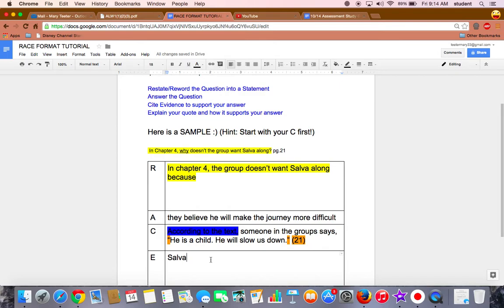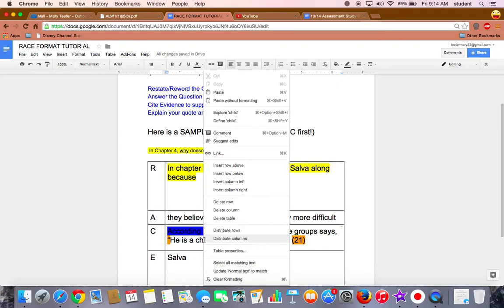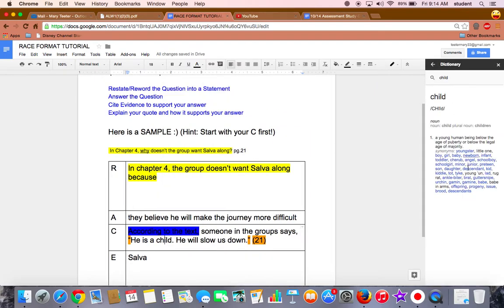But if you're not able to, you can use a tool on the computer. You can press Control-Alt, click on the word, and then go to this Define button right here. And on the right-hand side, you'll see a definition of the word you clicked on and a lot of synonyms. So we have youngster, little one, boy, girl, baby, infant, toddler. Some of these wouldn't work because he's not a toddler or a baby, but we can use a young boy, so that's what I'll use. Salva is just a young boy.